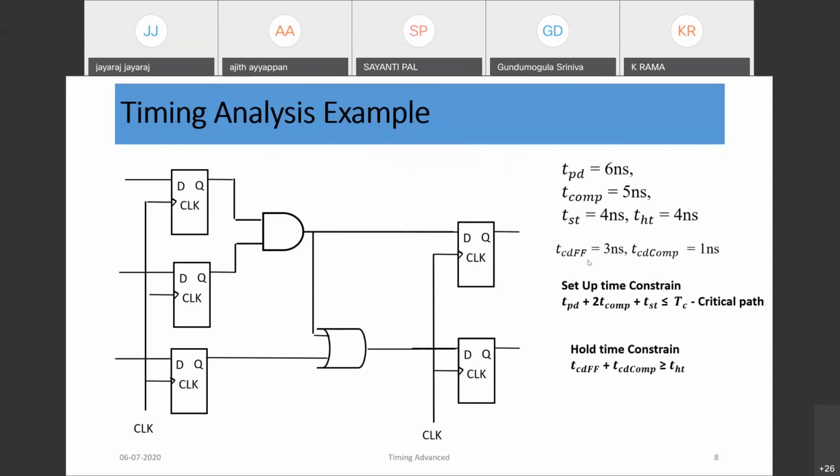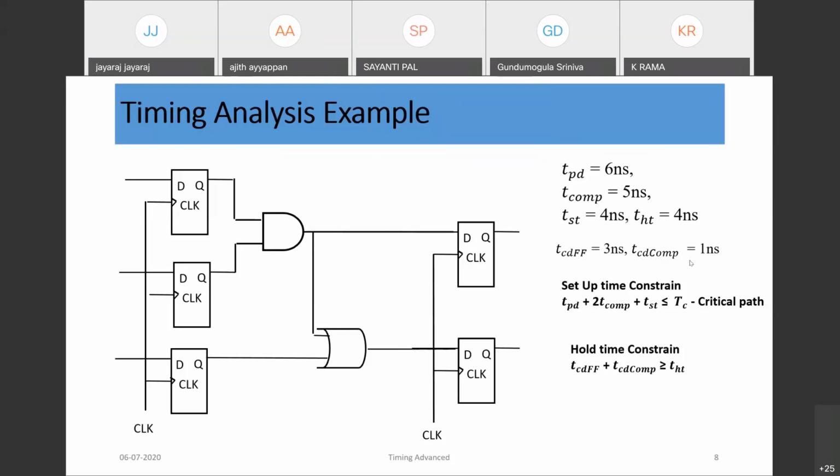TCD of the flop is 3 nanosecond, and TCD of the combo logic is 1 nanosecond. If you consider this path again, TCD of the flop is 3 nanosecond and TCD of the combo logic is 1 plus 1, 2 nanosecond. So 5 nanosecond minimum hold time is required. Now the hold time here is 4 nanosecond, but if you see the required hold time, TCD of the flop is 3 nanosecond and TCD of the combo logic is 1 nanosecond.